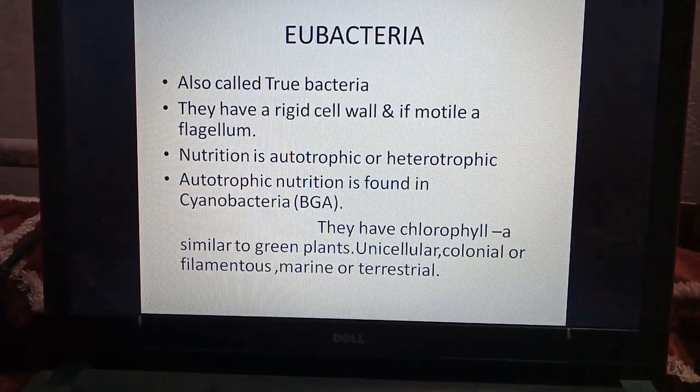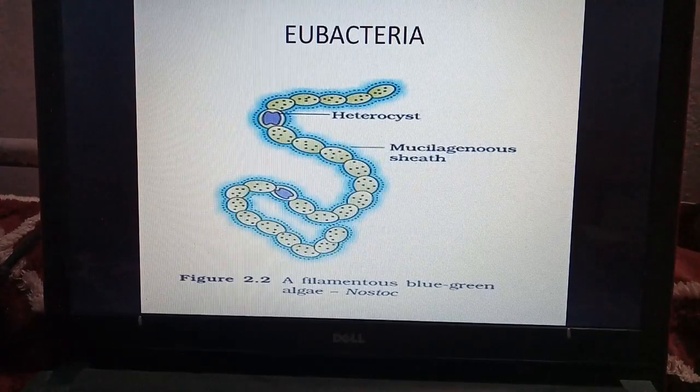It is similar to green plants. Chlorophyll A is found in green plants. Now blue-green algae are unicellular, they have one cell, or colonial, so many cells live in a colony, or they may be filamentous, they form a filament or thread. They may be marine, which means they are found in salty water, or terrestrial, which means they may also be found on land.